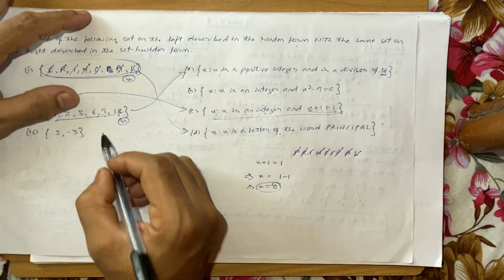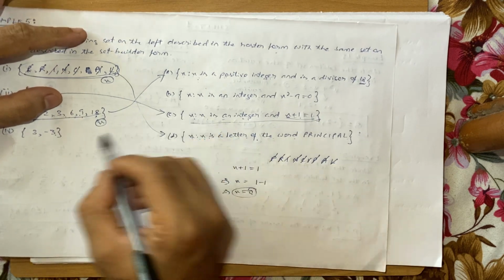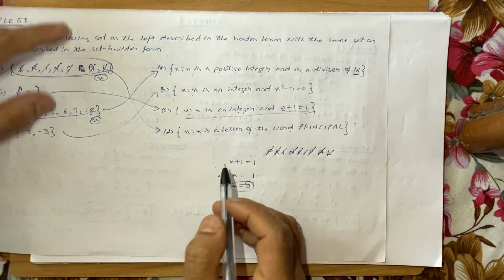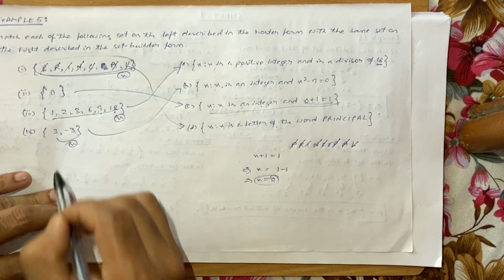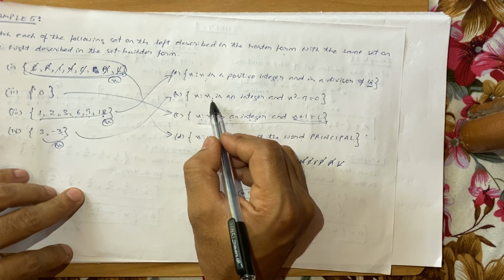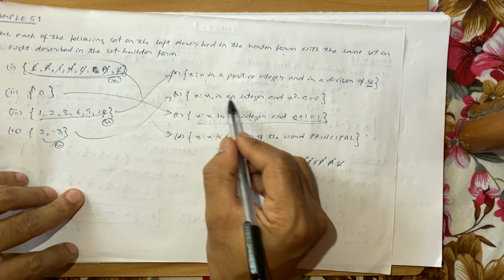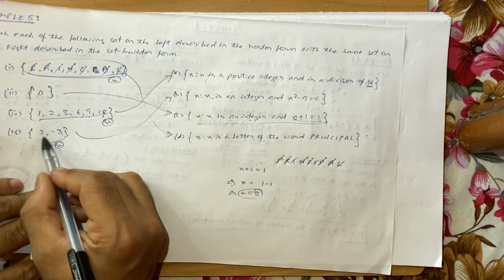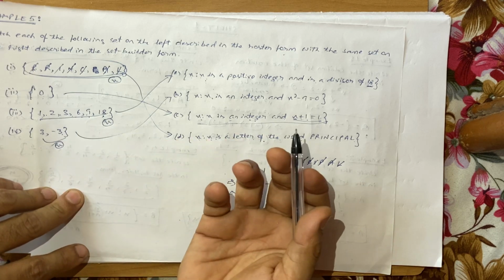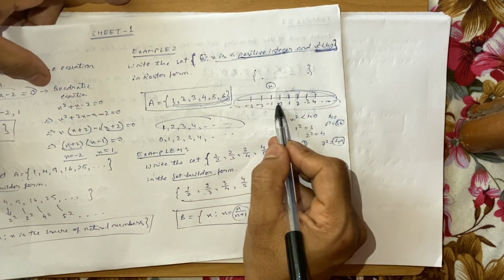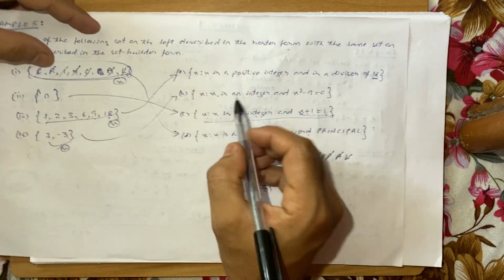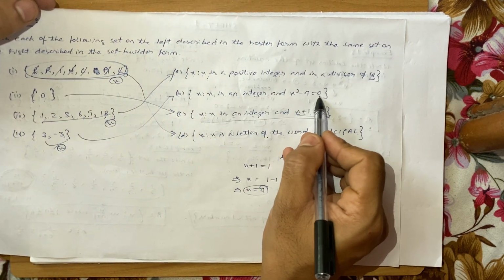And the last one is 3 and minus 3. Obviously this will be the answer. Let's check it. x such that, let each element be x, and what is the nature of each element? x is an integer. Yes, 3 and minus 3 are both integers, because integers can be positive as well as negative. I have shown you here, integers is this line, so it can be positive also, it can be negative also. So x is an integer and x square minus 9 is equal to 0.